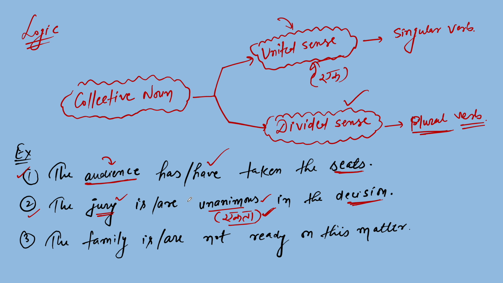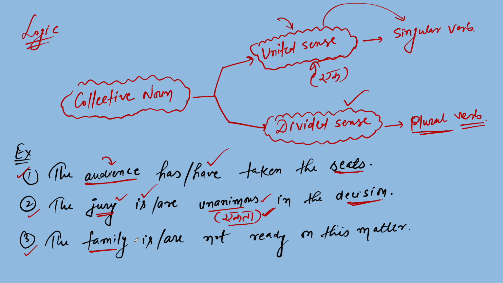So the jury is unanimous in decision. Is it clear? So we have to put is here, because after united sense we have to put the singular form of verb.